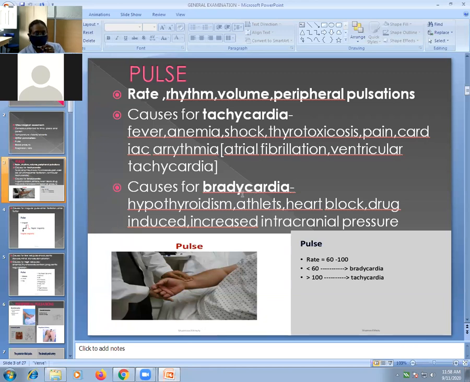Causes for bradycardia, meaning decreased pulse rate below 60: hypothyroidism, strenuous physical work, heart block, and drug induced, like beta blockers and calcium channel blockers. Increased intracranial pressure, such as hydrocephalus, also causes bradycardia. You should know 2 to 3 causes for tachycardia and 2 to 3 for bradycardia. And this is the method of seeing the pulse: rate, rhythm, volume, and peripheral pulsation. These are the points to be noted for pulse.